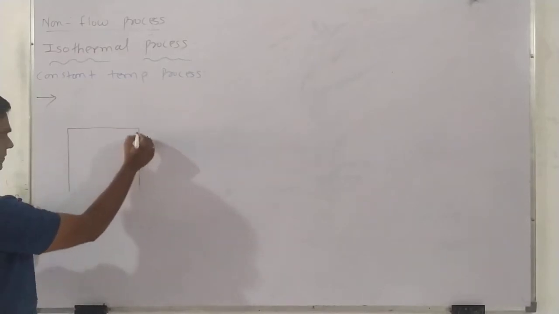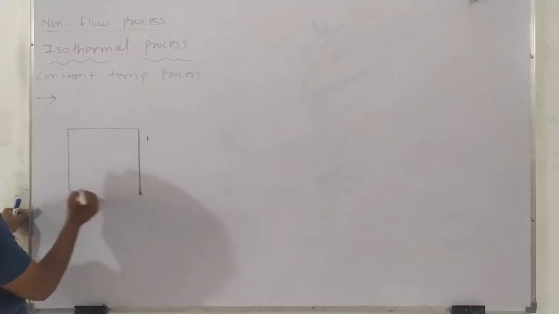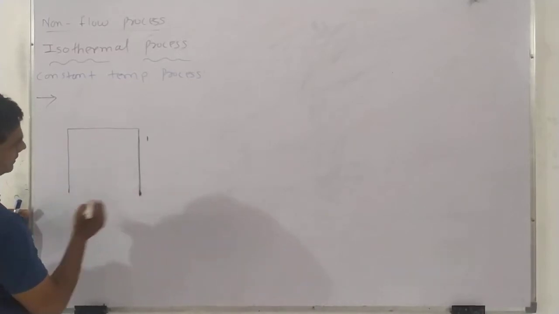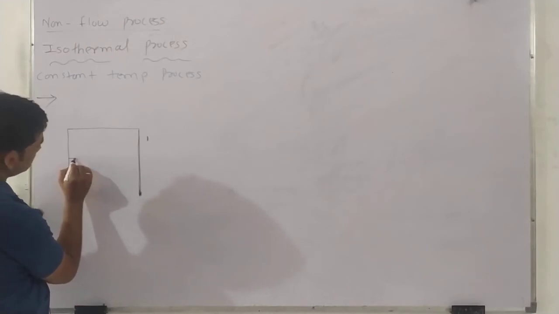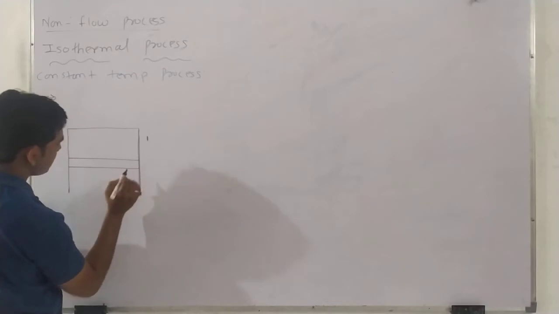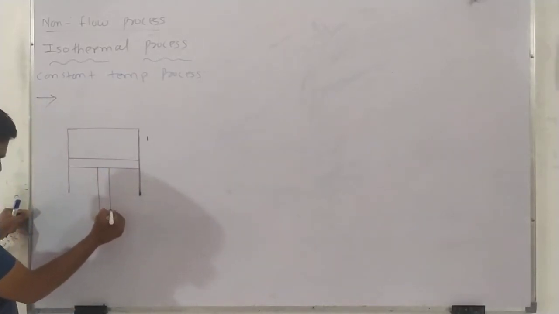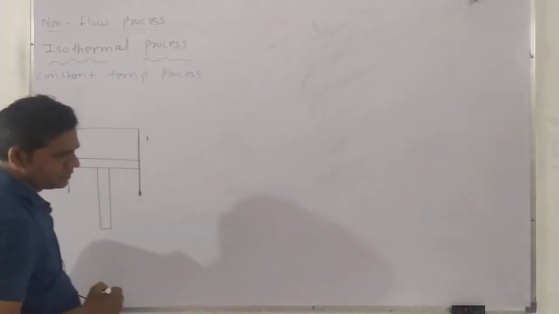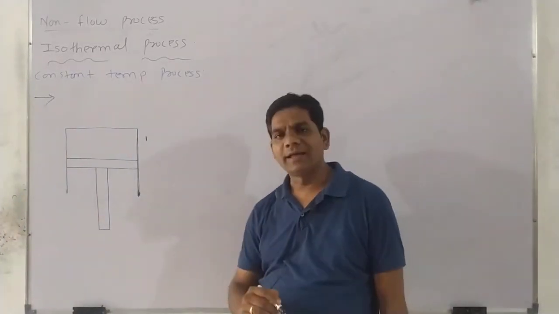So this is the piston, this is a piston and cylinder example. So this is what we consider, a piston and cylinder diagram.